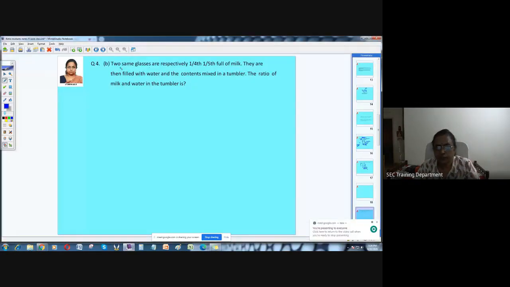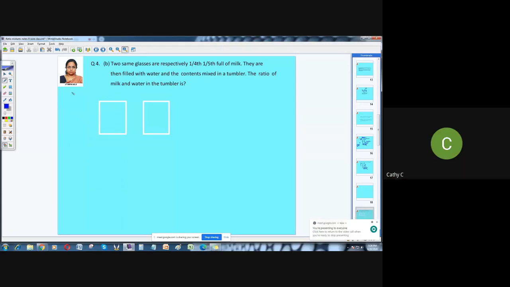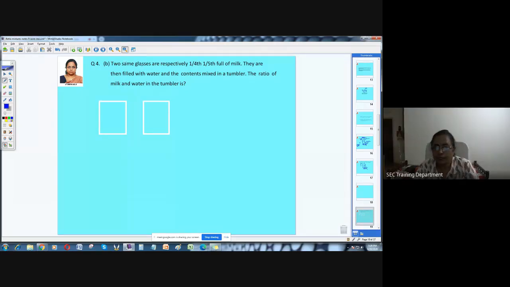What did you do in this? What is given here? Two same glasses, right? So first thing is you can just have two same glasses. Let me put these two same-size glasses. Okay. What is given here in the glass? 1/4 and 1/5. So first thing is they both are having milk. Same glass means same quantity. And Khatija said something. She said something like a size. What is that size?